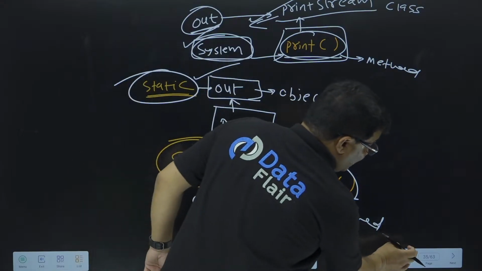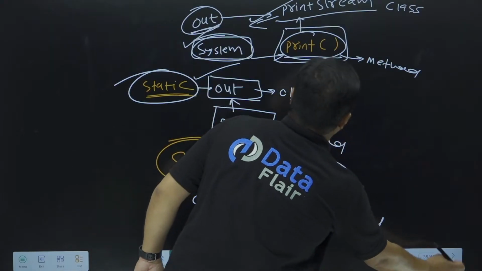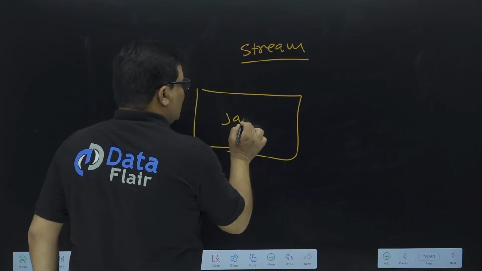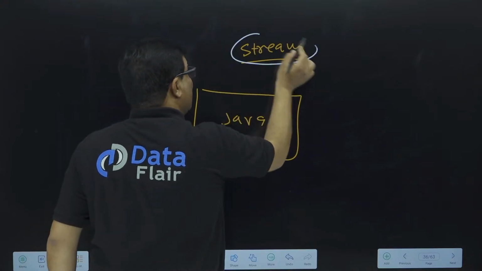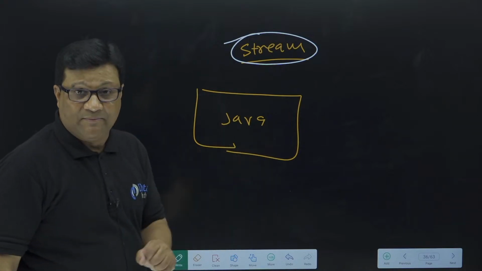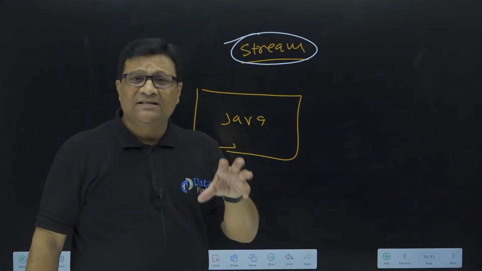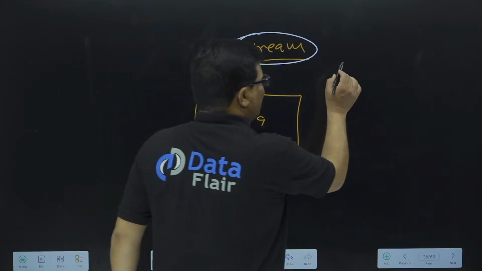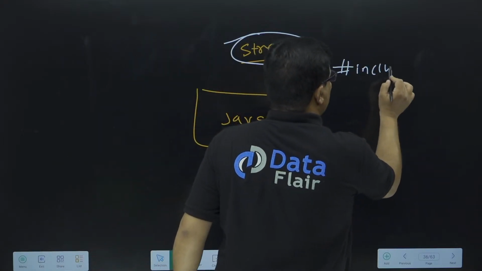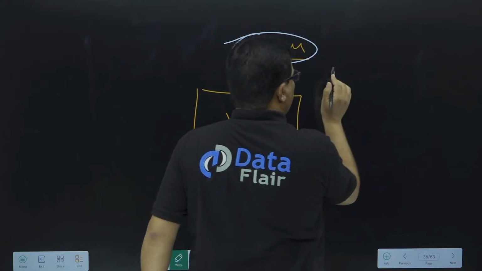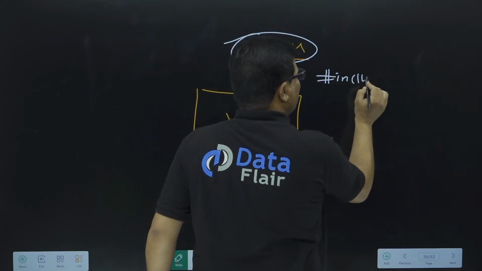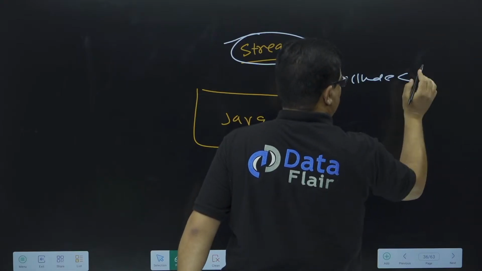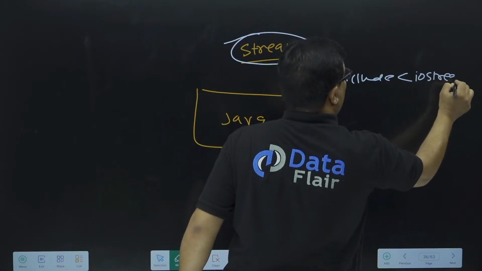Now let me show you. See this one, the most important concept. Actually, this is a Java program. Please try to understand what exactly the meaning of stream is. If any of you has a background in C++, anyone can explain. In C++ we use this statement, hash include iostream.h. If you don't have any background then don't get confused.